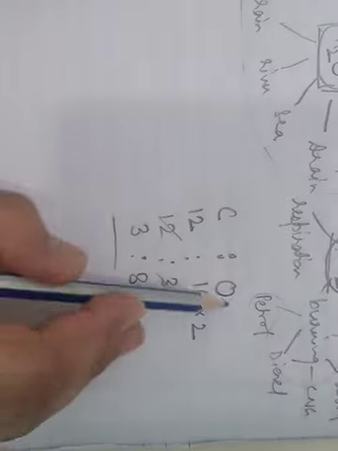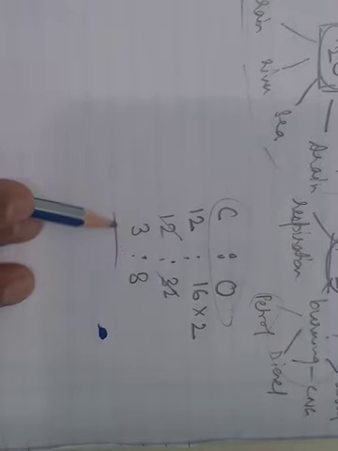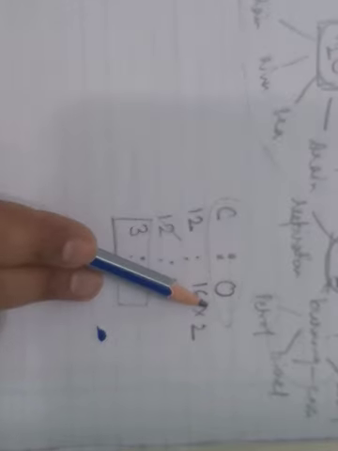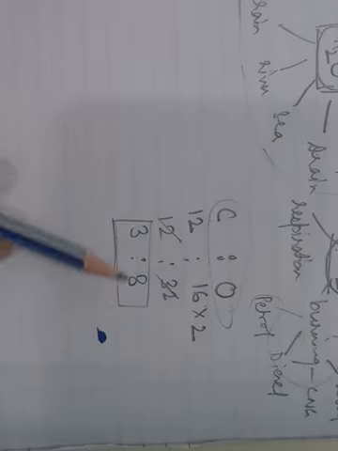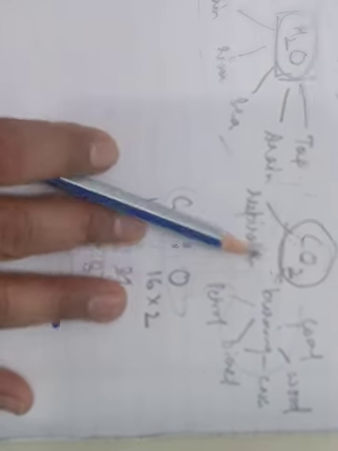Whichever source you obtain carbon dioxide from, you will get this ratio of combination of carbon and oxygen by mass, and this will be fixed irrespective of the source from where we are obtaining the carbon dioxide.